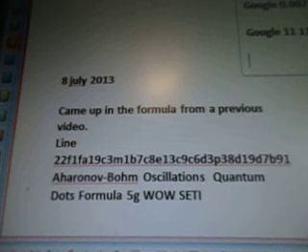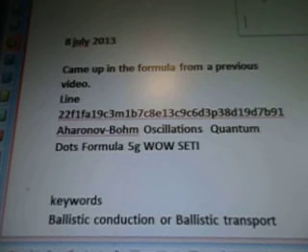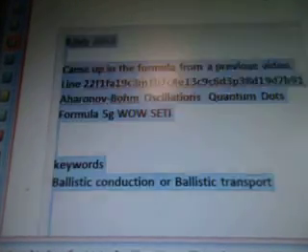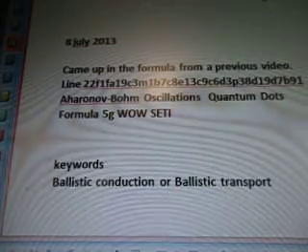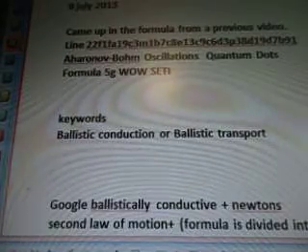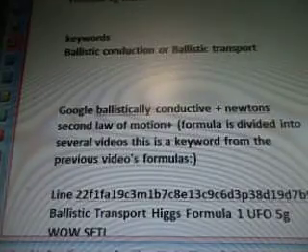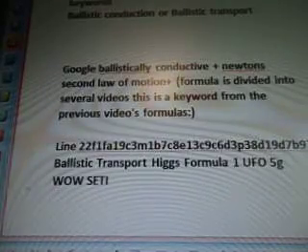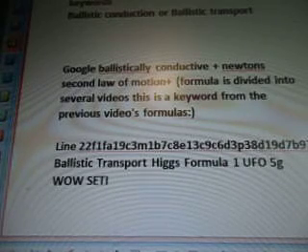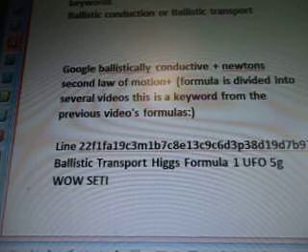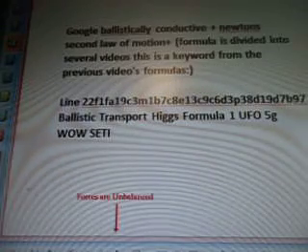Today is August the 7th. So I came up with a formula from a previous video of line 22 7B91, Aharonov-Bohm Oscillations Quantum Dots Formula, 5G WOW Seti, and the keywords are ballistic conduction or ballistic transport. So I'm going to Google ballistically conductive plus Newton's second law of motion. Formula is divided into several videos. This is a keyword from the previous video's formula of line 22 7B97, which would be A. Ballistic transport Higgs Formula 1, UFO 5G WOW Seti. I didn't put the A or the 1 in because it makes the numbers too long, okay?